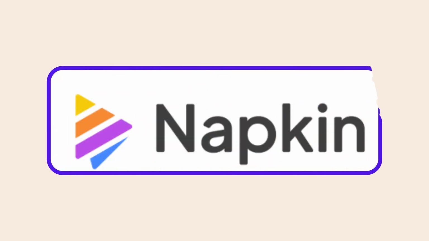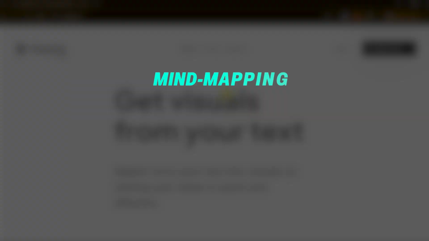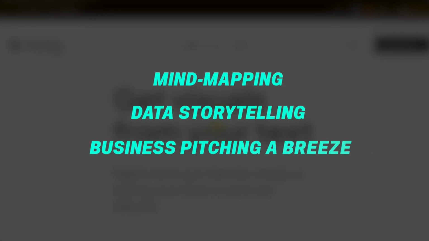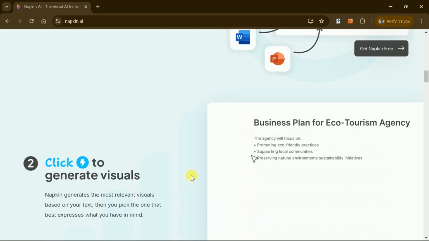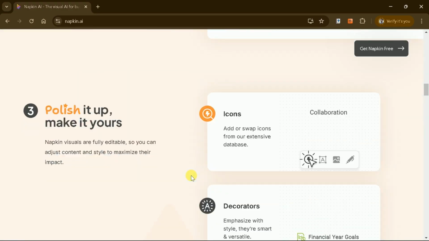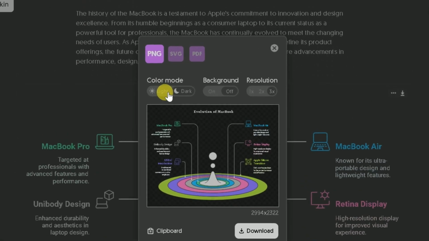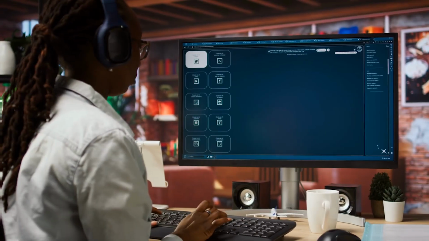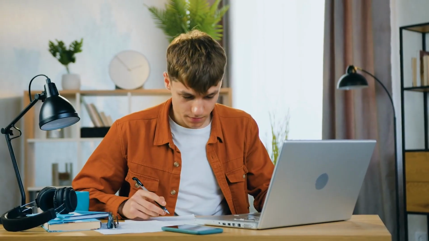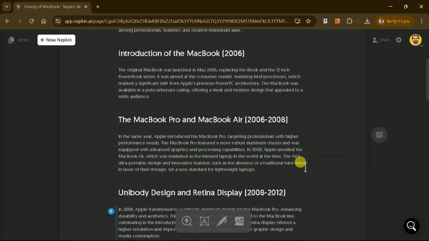Moving on to Napkin AI, which just made mind mapping, data storytelling, and business pitching a breeze. This tool takes plain text, be it complex ideas, process outlines, or classroom notes, and magically turns it into polished diagrams, infographics, or charts. No design skills? No problem. Educators are using it to visualize lessons instantly.